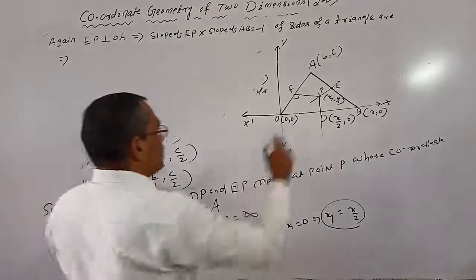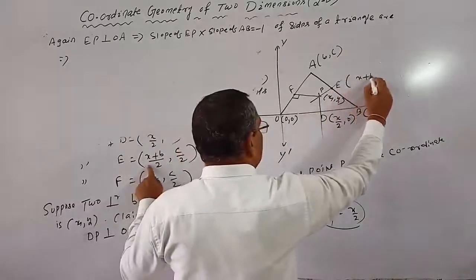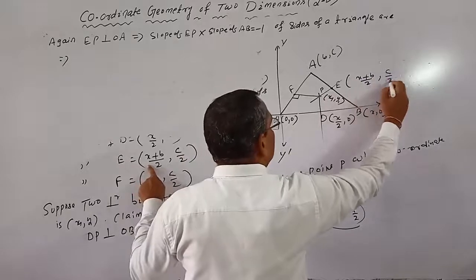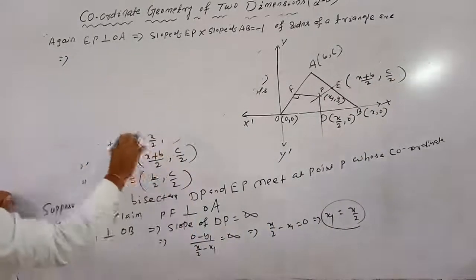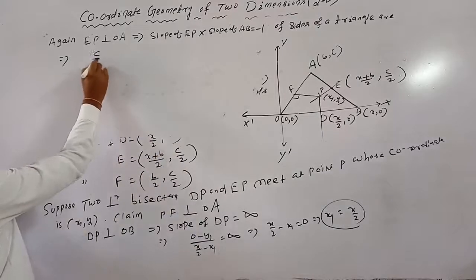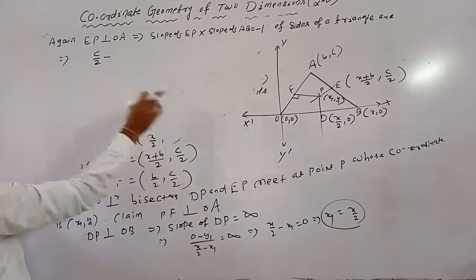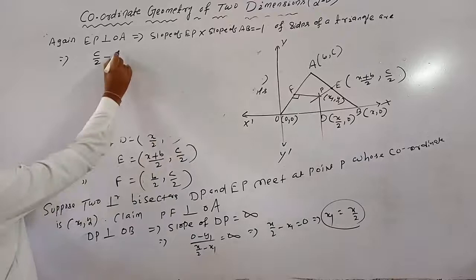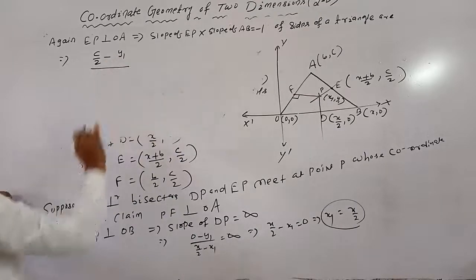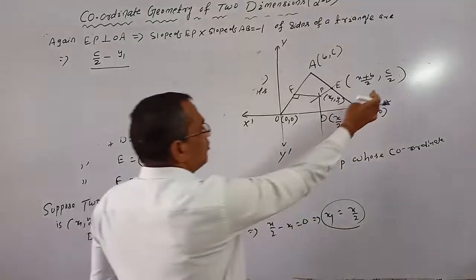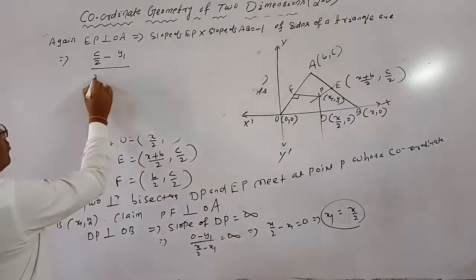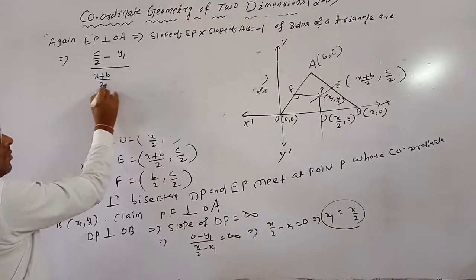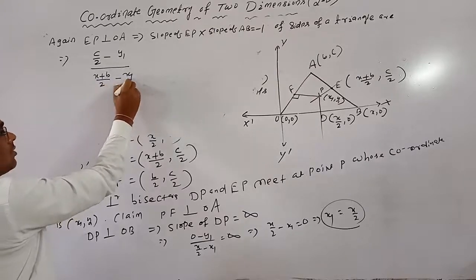The coordinate of E is (x plus B by 2, C by 2). So slope of EP means C by 2 minus y1, by x plus B by 2 minus x1.